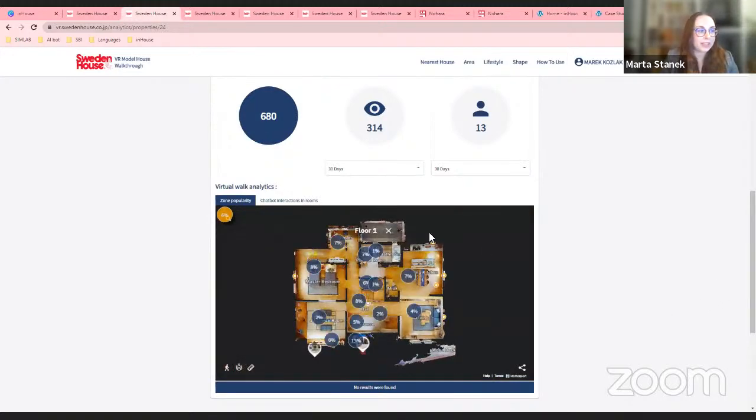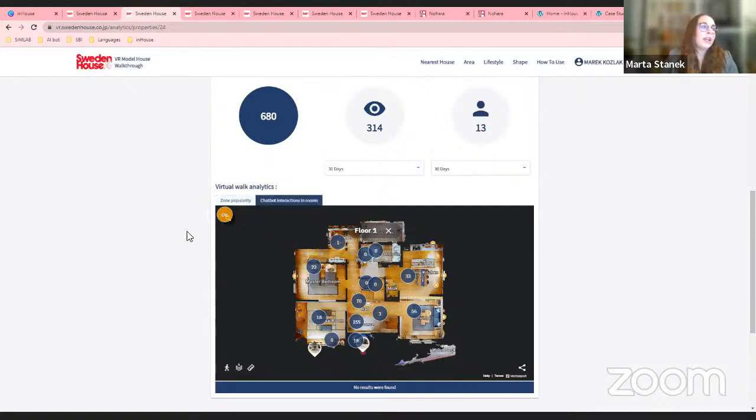In the property analytics, you have something we call heat maps, and we use Matterport models to track the user movement inside the model. So you can see which spaces are actually the most interesting to the user. Here you can see that, of course, the entrance, but the kitchen and the master bedroom are more important than the living room. So you know which rooms to highlight.